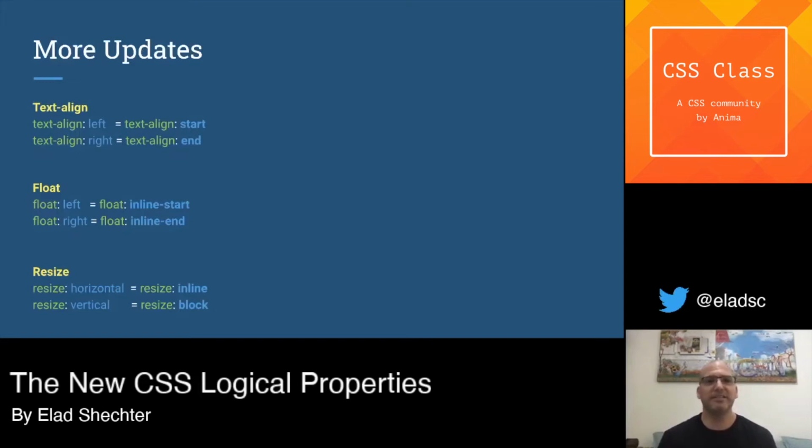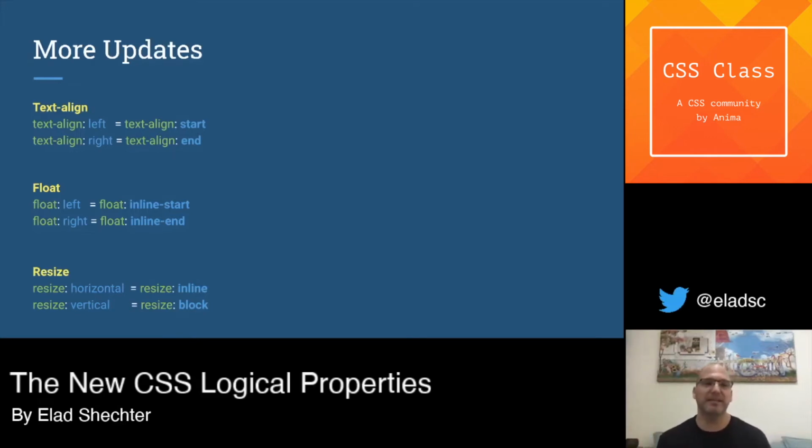And it's not just this one changing, everything is changing, my friend. Everything. Text align left or right updates into text align start and end according to the direction property. Float left and float right update into float inline start and float inline end. The resize property, if you don't know what the resize property is, you have it on the textarea input, where you can resize the textarea horizontally or vertically. But in a logical thinking world, you don't have horizontal or vertical. Why is that? Because something that is horizontal in English will be vertical in Japanese, and something vertical in English will be horizontal in Japanese.